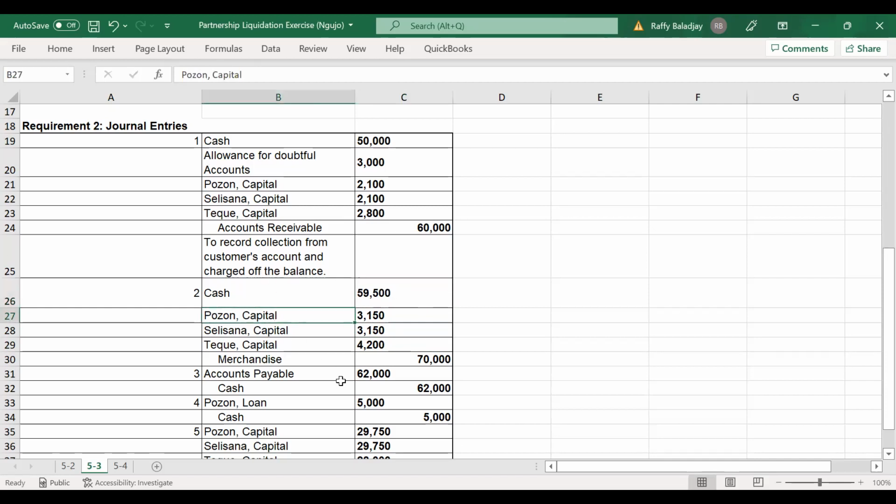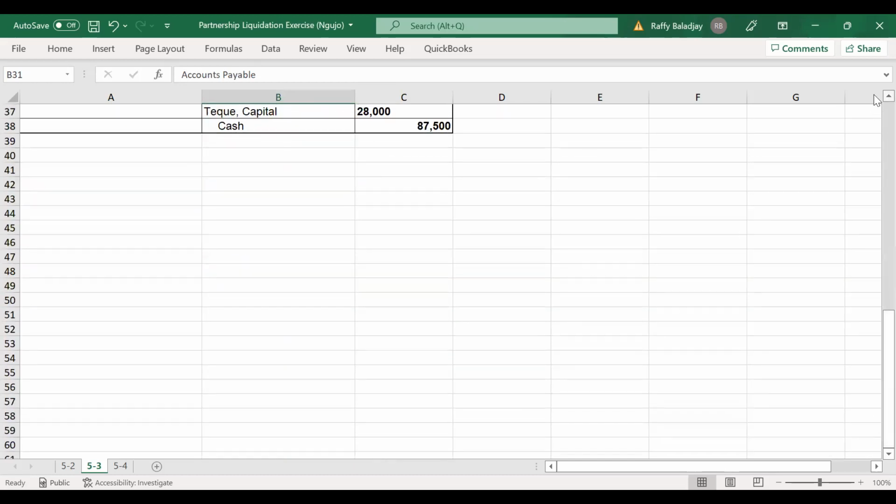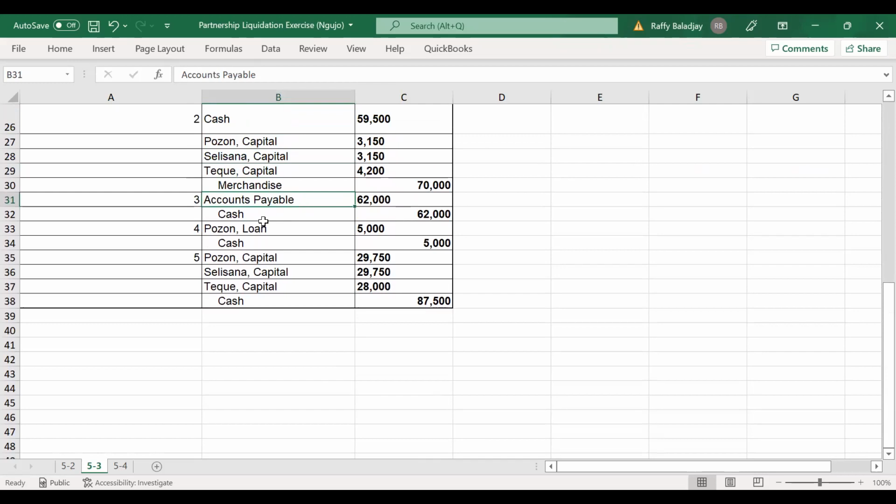And then you pay the outside creditors, the third entry. You debit accounts payable, you credit cash. And you pay the inside creditor, you pay the partner's loan. Debit Puzon loan, 5,000, credit cash, 5,000. And ultimately, you distribute the remaining cash to the partners to complete the liquidation process. So these are the cash given to Puzon, Celesana, as well as Teki.